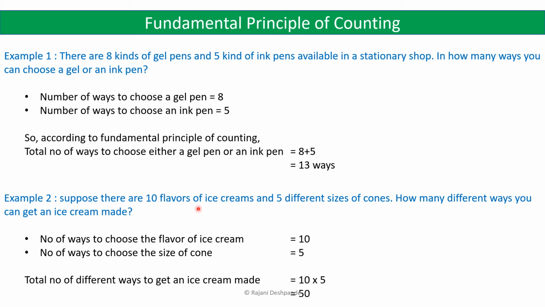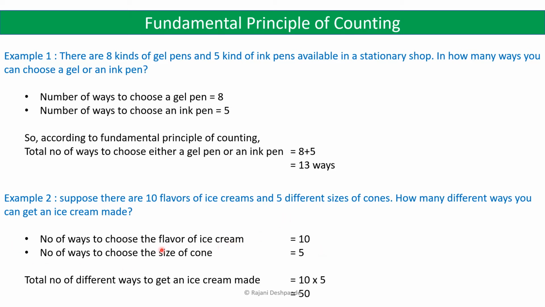Then you can take the first one as task 1 and the second as task 2. So task 1, that is choosing the flavor of the ice cream, has 10 ways. So the number of ways to choose the flavor of the ice cream is 10. This is for task 1.